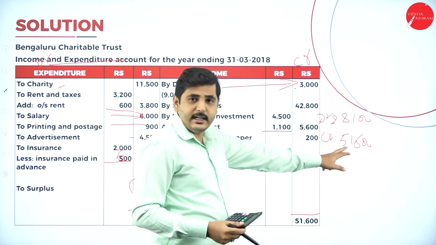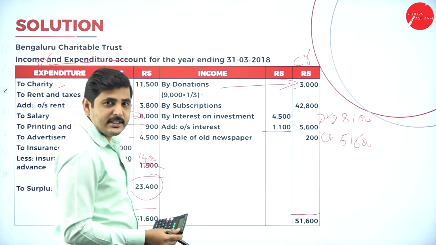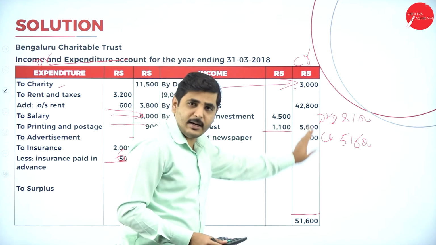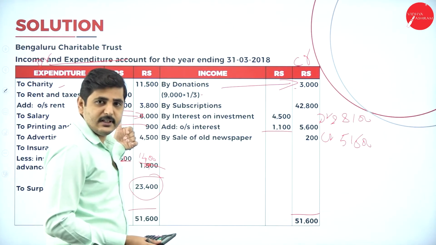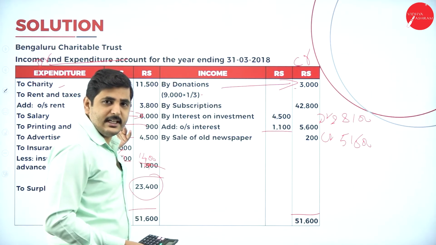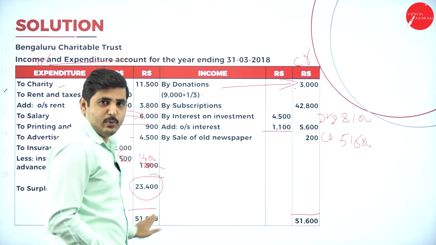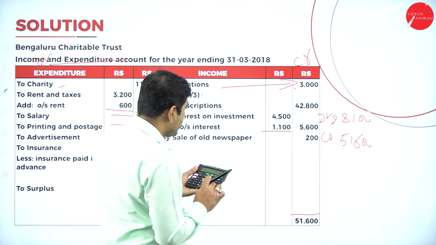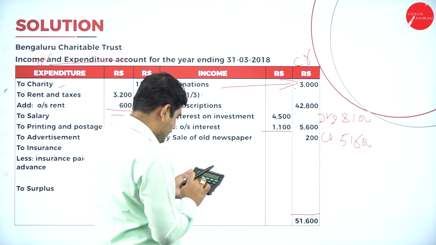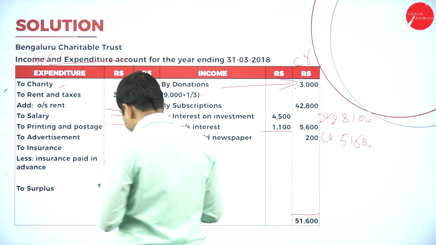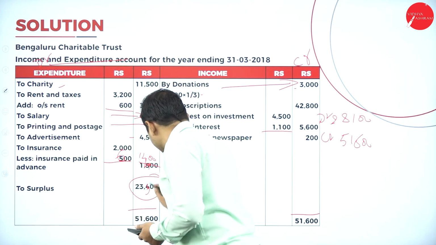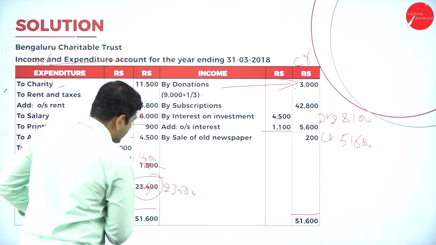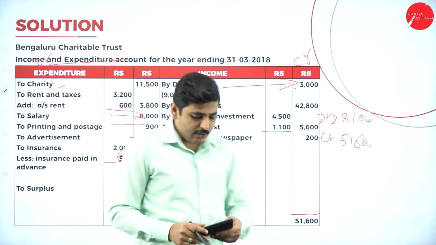So our credit side is more, so the difference comes on the debit side. If the debit side is more, the difference comes on the credit side. When income is more than expenses, it is called surplus. When expenses are more than income, that is called deficit. So what is the difference? Let's see: 51,600 minus 28,100. The difference is 23,500 rupees.